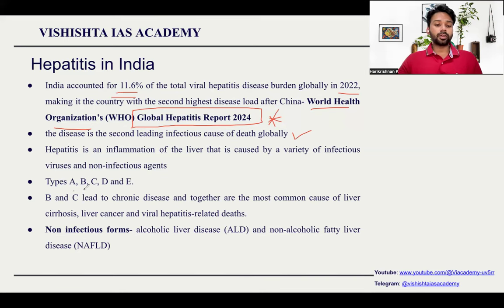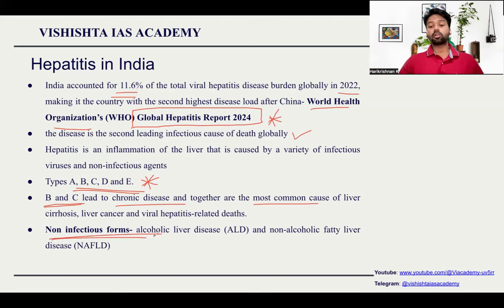So there are totally 5 different types of hepatitis. This is again very important because you might get a question. It's very easy to get people confused about the types of hepatitis, so only some basic information we need to know. We don't have to get into the details. We have totally 5 different types, of which B and C lead to chronic disease. Together, these are the most common causes of liver cirrhosis, liver cancer, and viral hepatitis related death. A, D and E are normal.